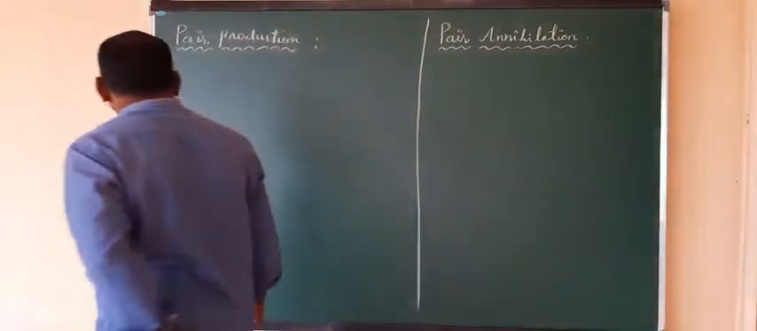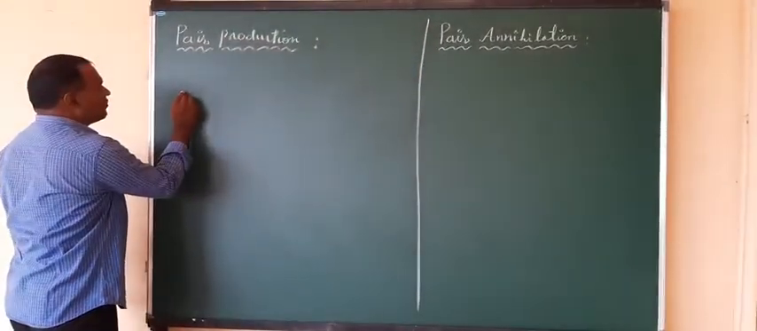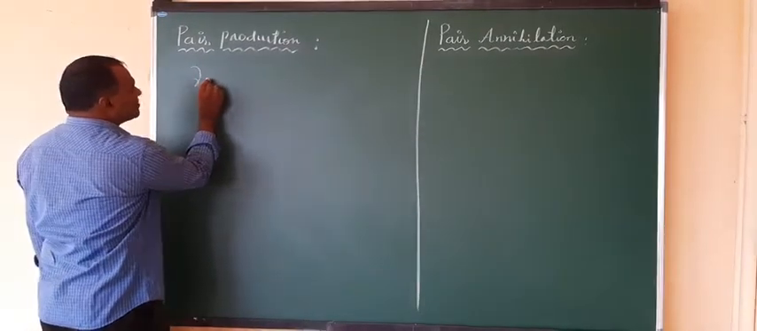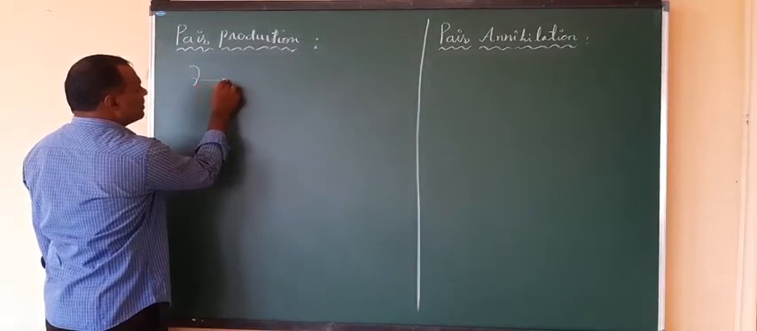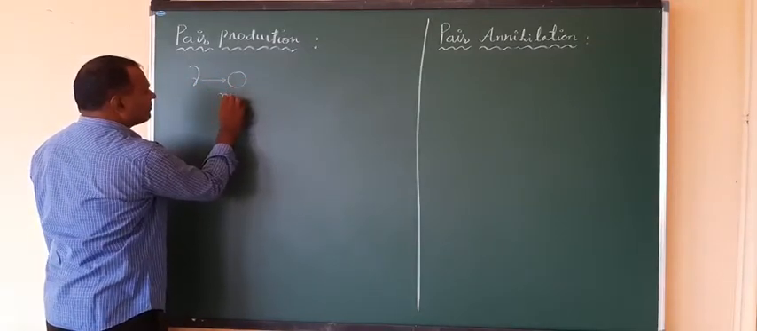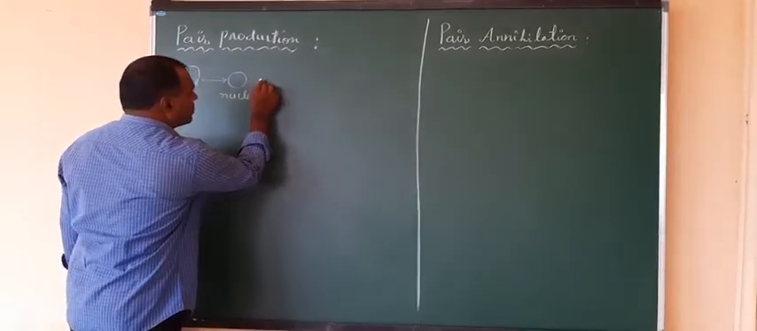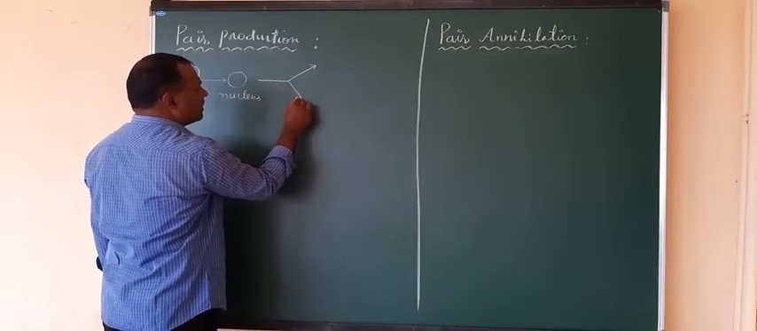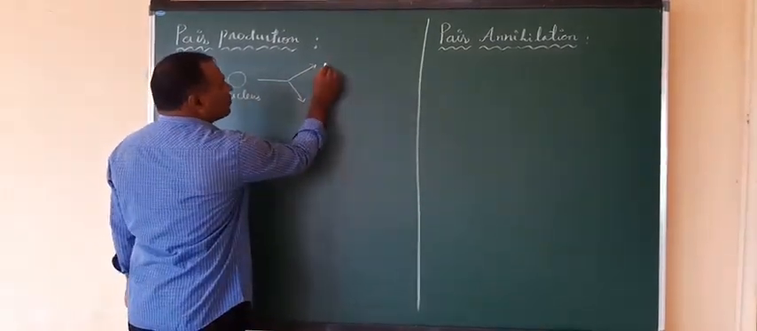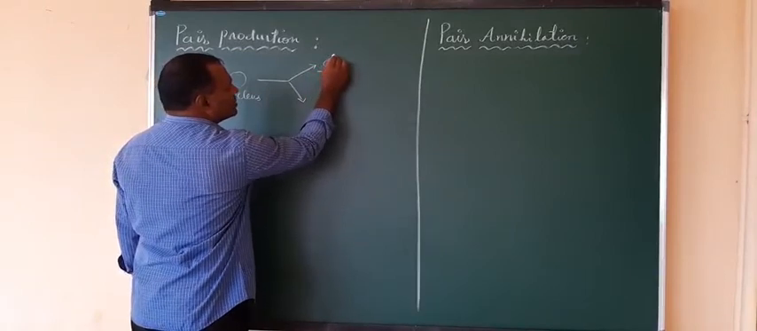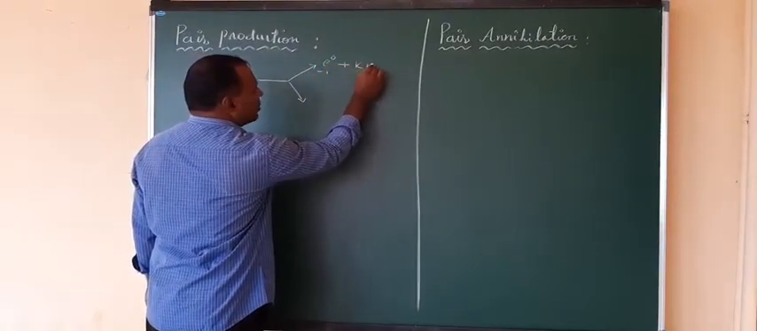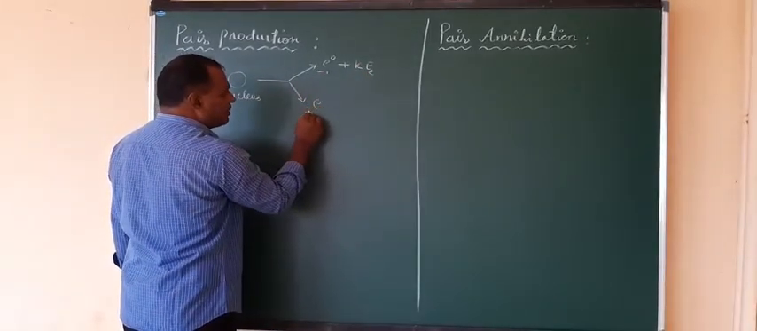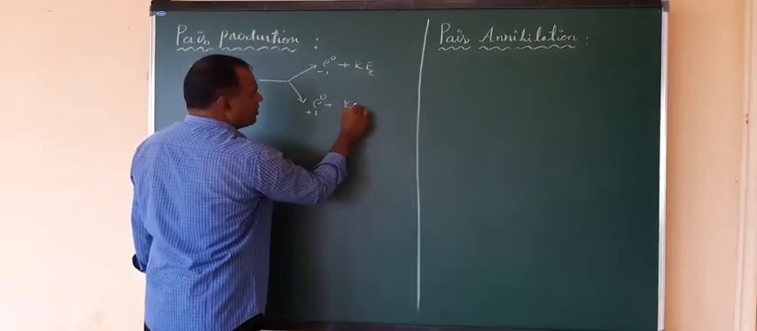So here you have a photonic radiation, say a gamma, made to interact with a nucleus, and from this you get two particles emitted. One is an electron, e minus 1 0, plus kinetic energy of the electron, and its antiparticle, the positron, plus kinetic energy of the positron.